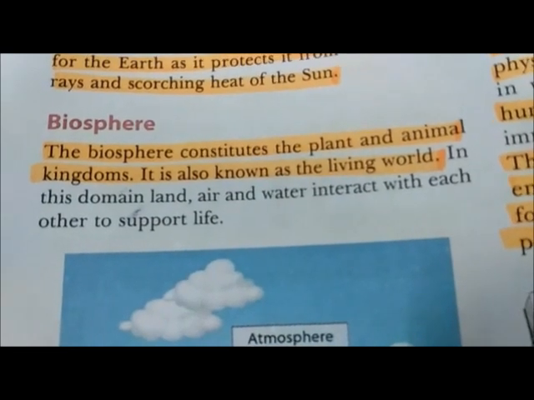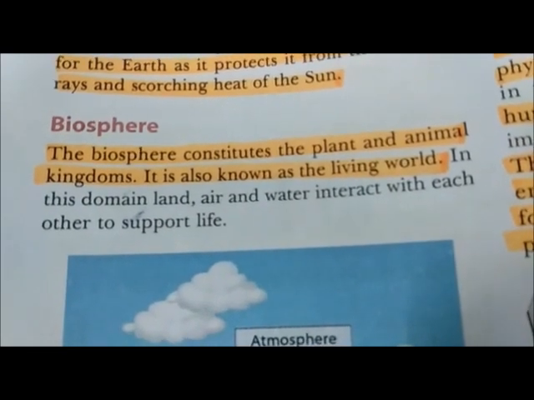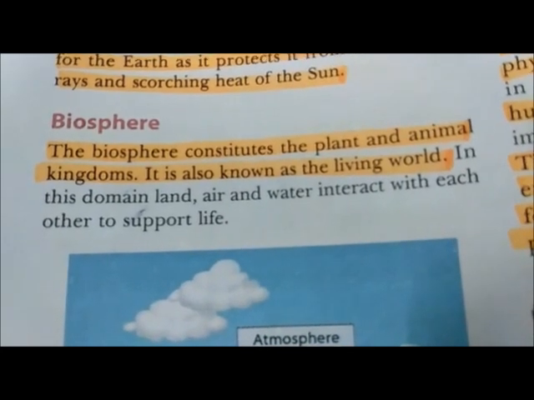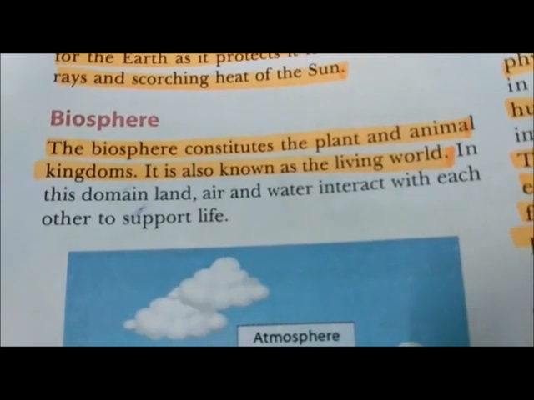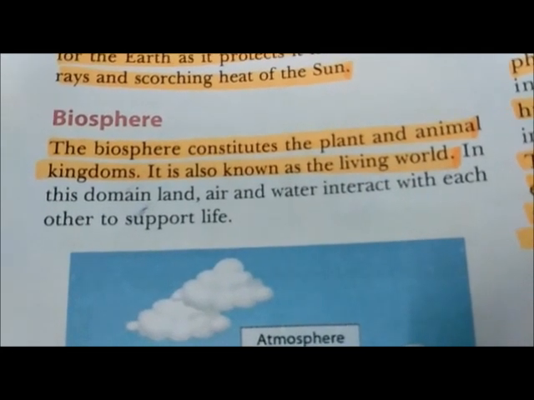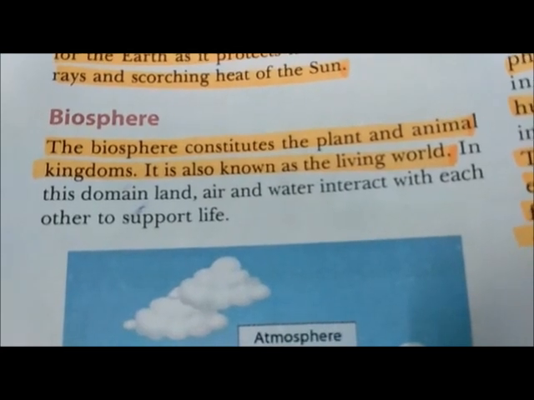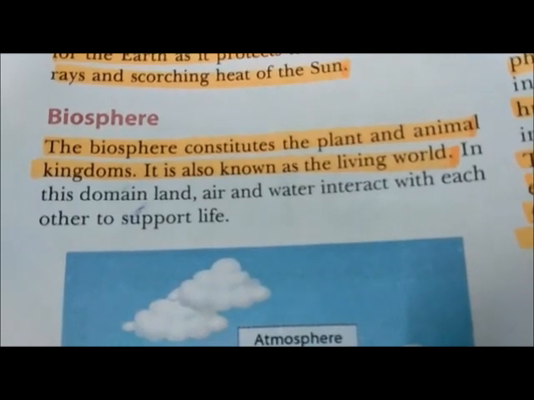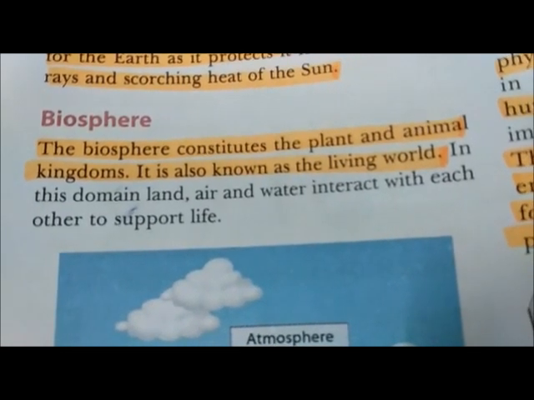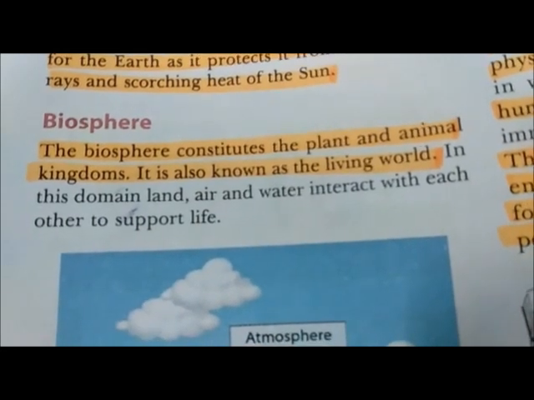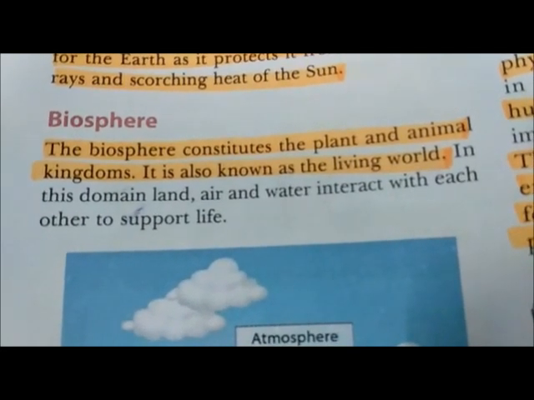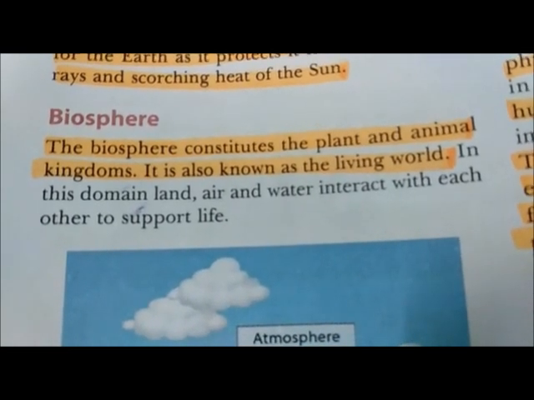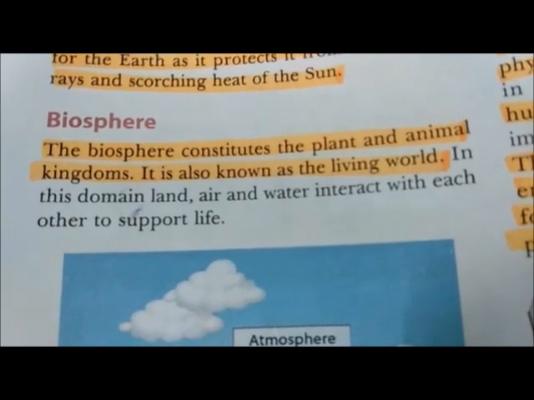Fourth division is biosphere. Biosphere constitutes all the plants and animals present on the earth's surface, and it is also known as the living world because in this we include all the living objects. In this domain, land, air and water interact with each other to support life. In other words, without their interaction we cannot expect to have life on earth.